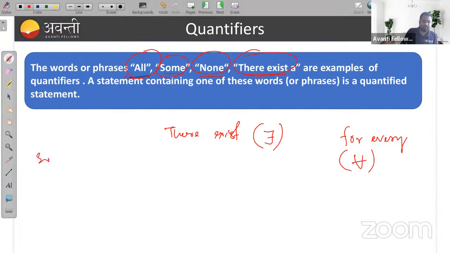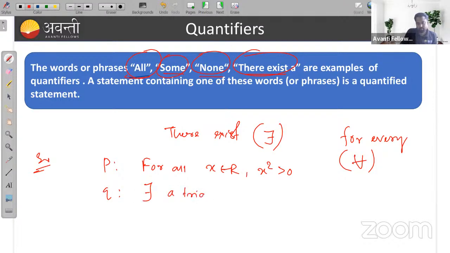Suppose I am taking an example for quantifiers. Suppose you have a statement P: for all x belongs to R, x square is greater than 0. And Q: there exists a triangle whose all sides are equal.